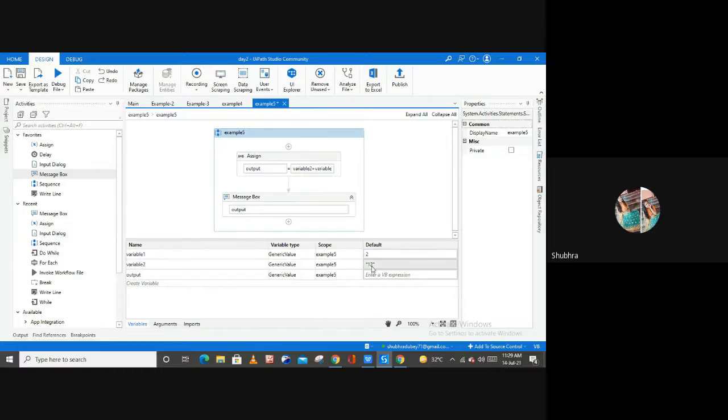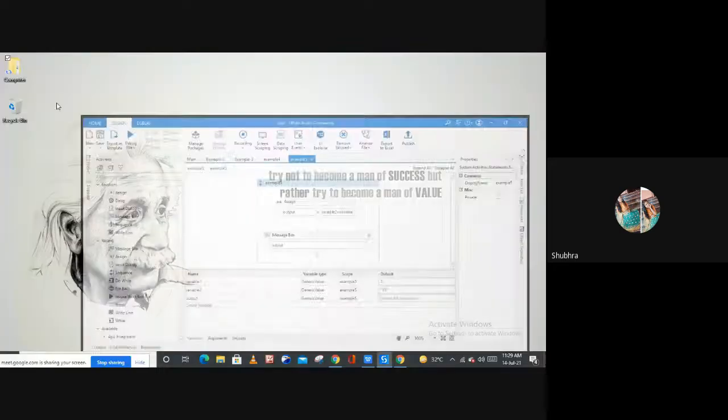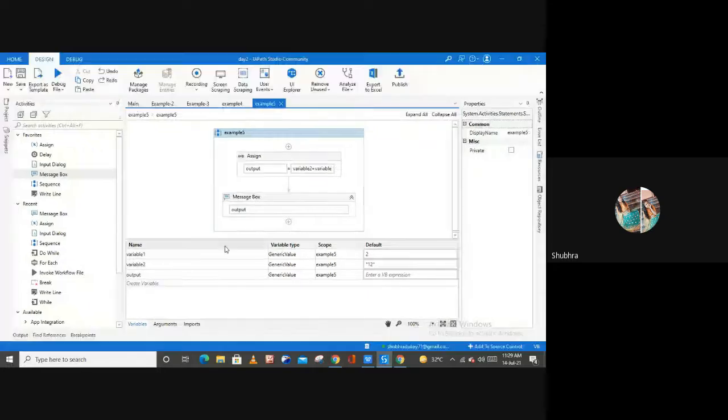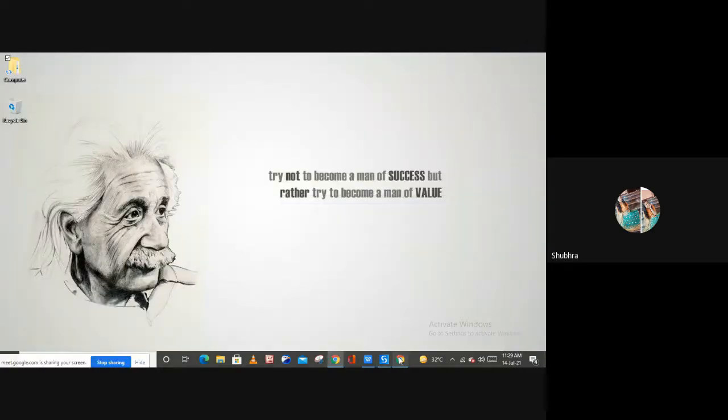Which simply means it is going to convert the value stored inside of my variable 1 into a string, right? Let me save it. Let me run it. And this time you will get 122, right? So 122 is the output. Why? Because based on the first variable, it converts the second variable into the same type, right?